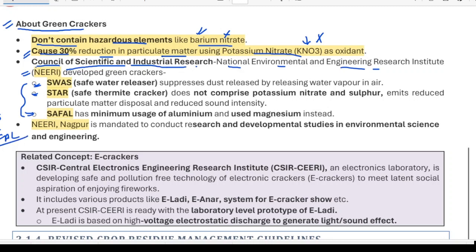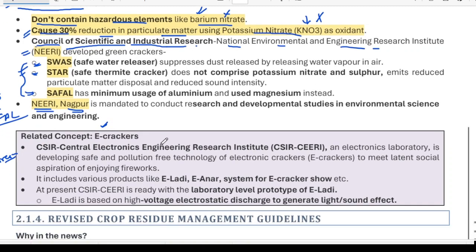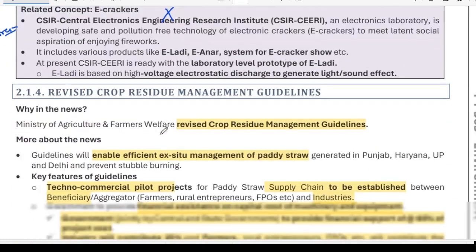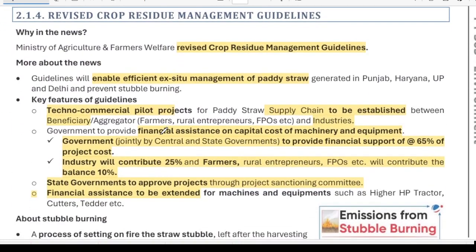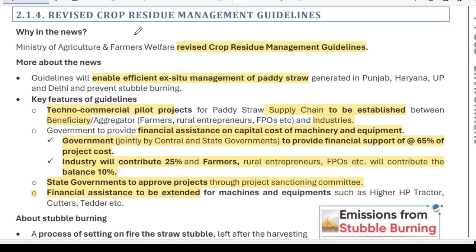So it will give two, three options, and in one of the options it will be green crackers. So you must remember the names Swas, Star, and Safal. And the headquarters of NEERI is in Nagpur. Okay, you must remember all these things. This thing is unimportant from the prelims perspective as of now. Okay, now crop residue: revised crop residue management guidelines.